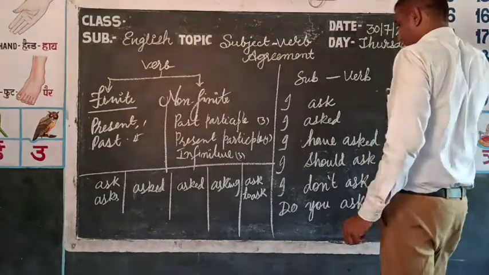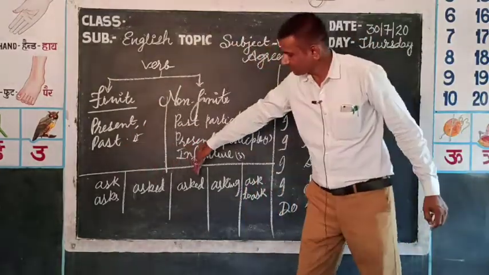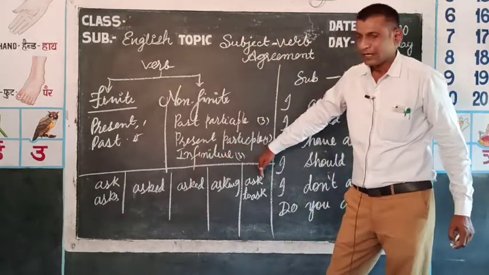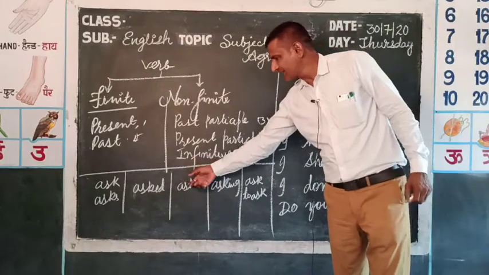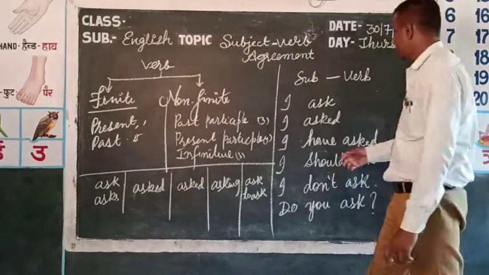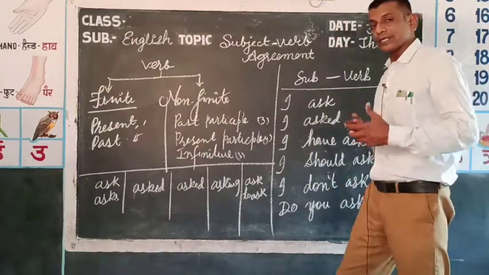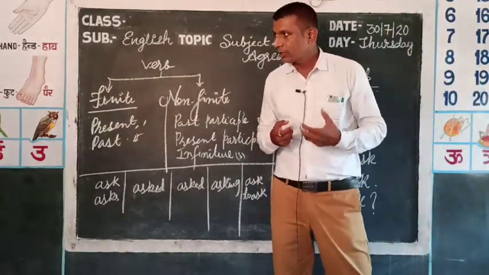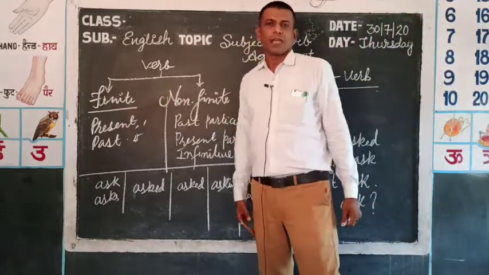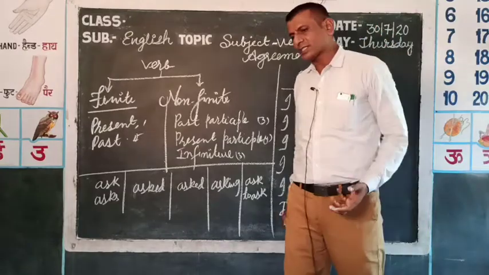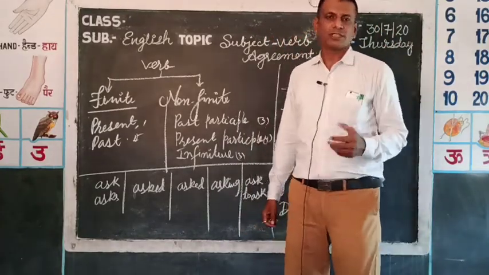I have taken the example of ask to make you understand. So let's see subject and verb agreement, how we use a verb with the subject, and that is the finite verb. Whenever we speak or write, we use a finite verb with the subject.